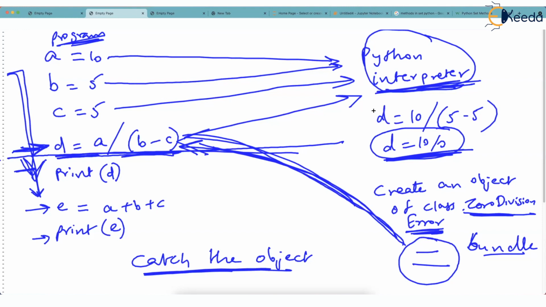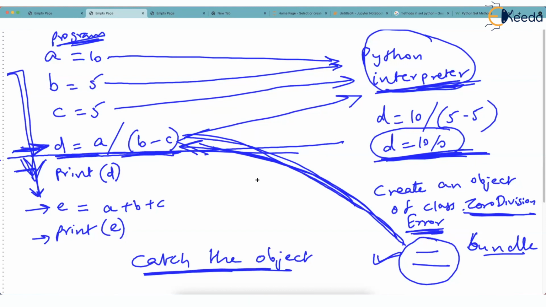Can you understand that the Python interpreter doesn't create the object every day or every time? It creates the object only when there is some unexecutable code. Only then it creates. It says, okay, now I have to interfere and I have to inform the program that there is some really serious mistake. But which kind of mistake? So it will use the correct class, like the ZeroDivisionError class, and then it will create a bundle. It will create the object and throw it.